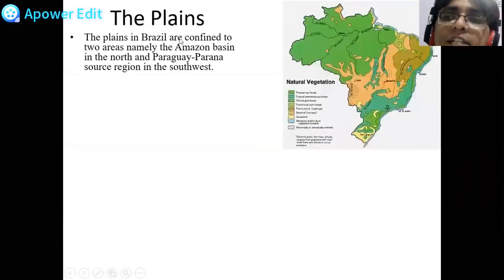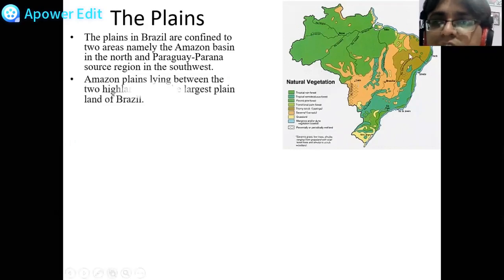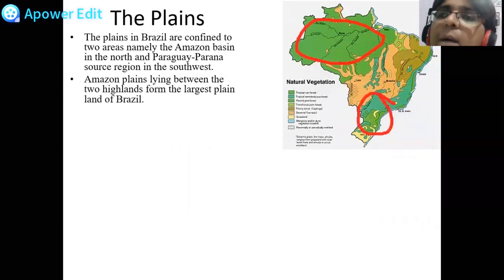So we have completed 3 physiographic divisions. Now we come to the 4th, that is the plains. The plains in Brazil are confined to 2 areas. 2 rivers have made plains here, that is the Amazon Basin in the north and the Parana Paraguay Basin in the southwest. You can see here this is a plain area. This whole plain area has been made by the Amazon, and this plain area has been made by the Parana Paraguay river.